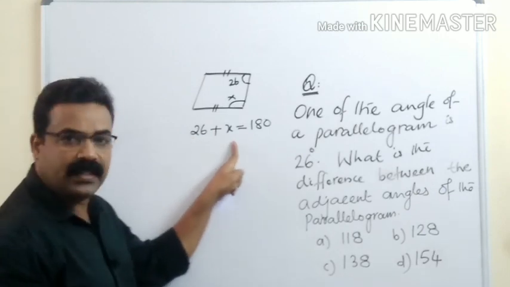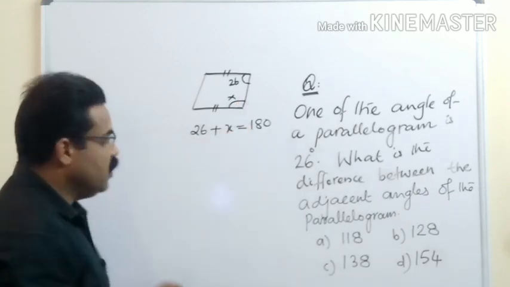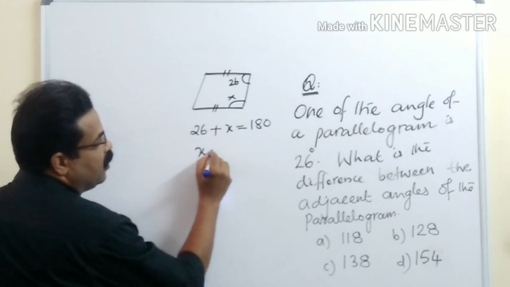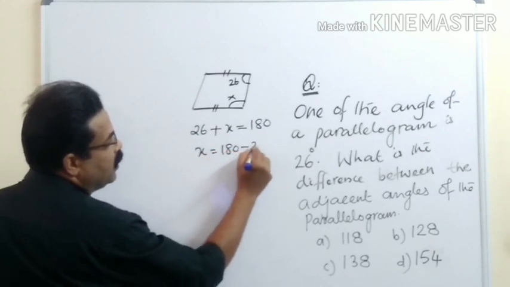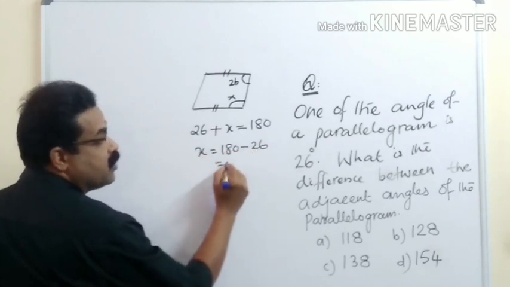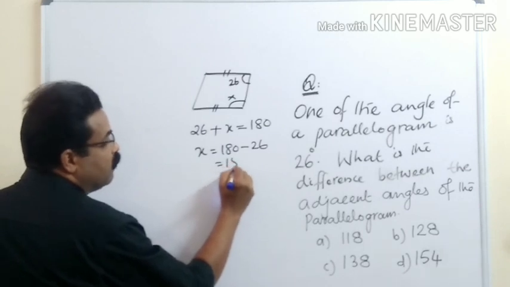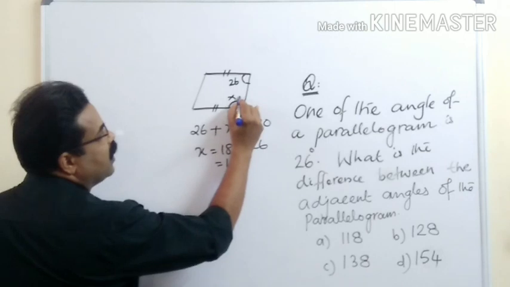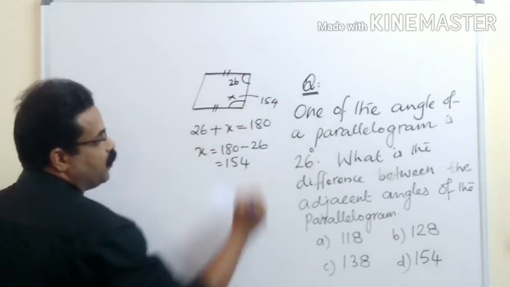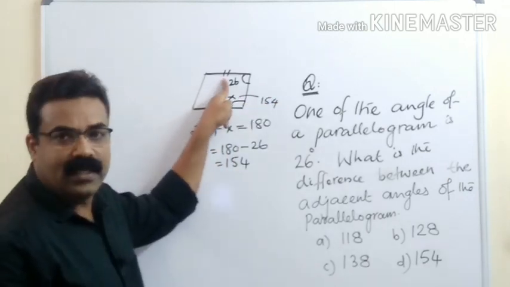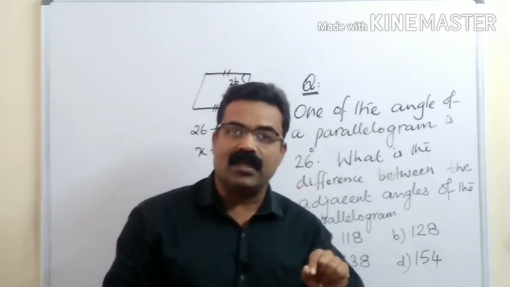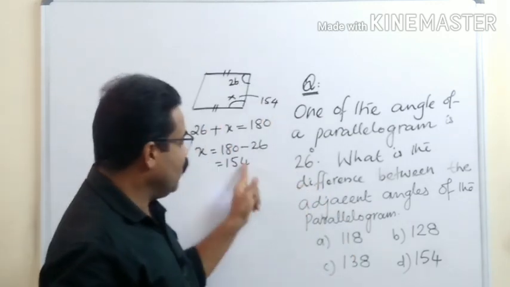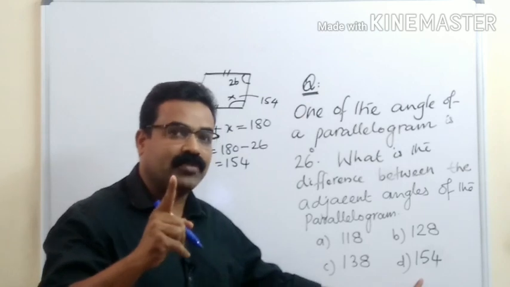26 degree plus x degree, you will get 180. So what will be x? X will be equal to 180 minus 26. That is 180 minus 26 equal to what? 154. So x is 154. This angle you got 154. This angle is 26. But what is x? It is not asked in the question. What is asked? 154 option is here, which is a wrong option.